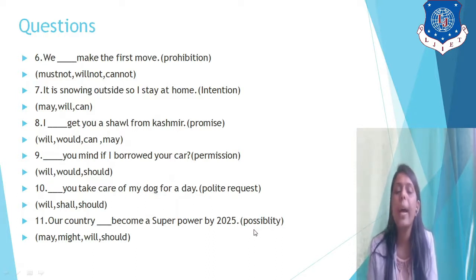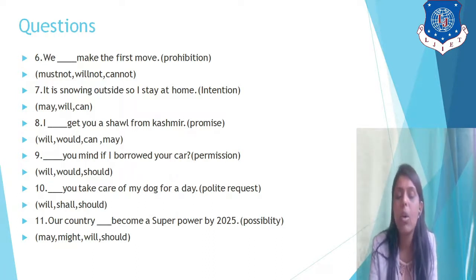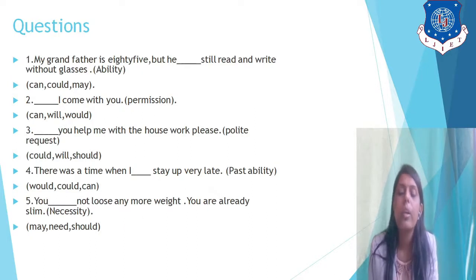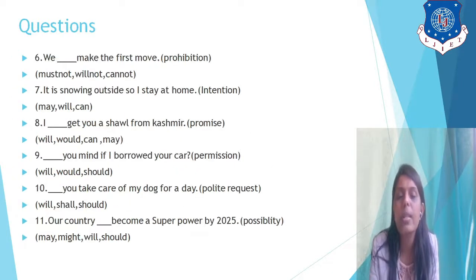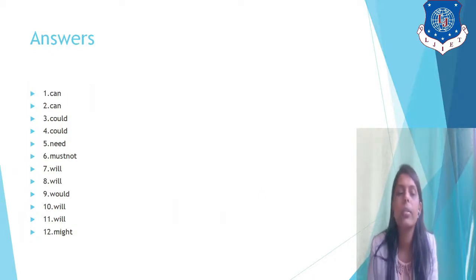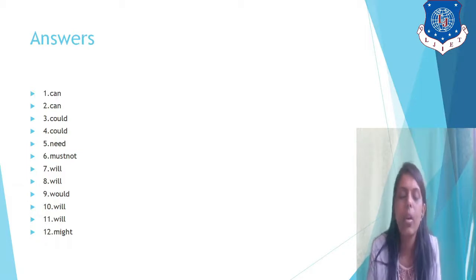So according to that, you have to think about the answers, all 1 to 11. Rewind your video again, write your answer in the blank, and after that, you can check your answer here. So these are the answers from 1 to 12. You can see, and you can correct your answers if something is wrong. So rewind the video again and again, think about it, what answers you can give, and according to that,